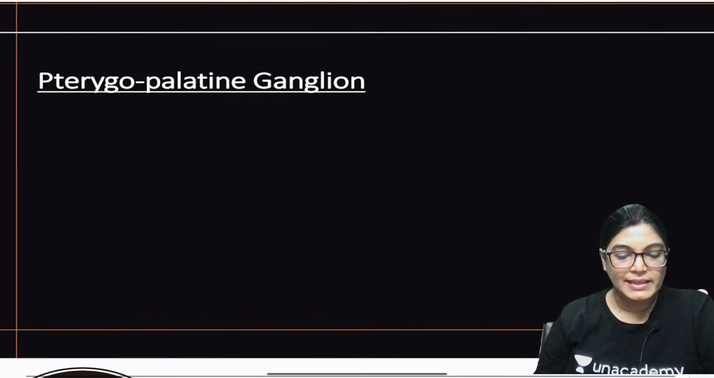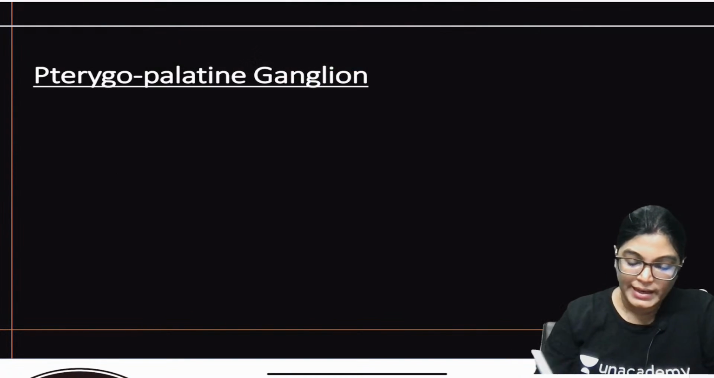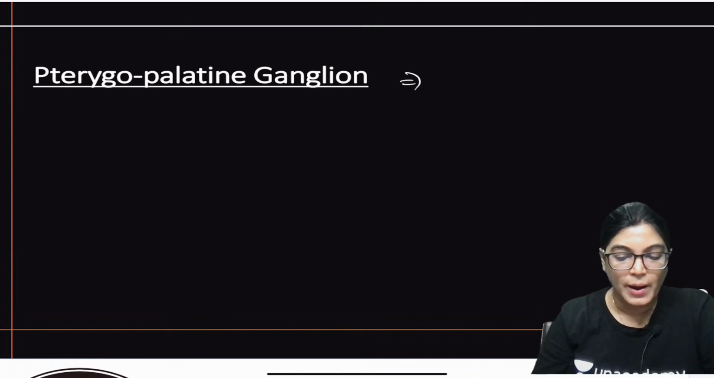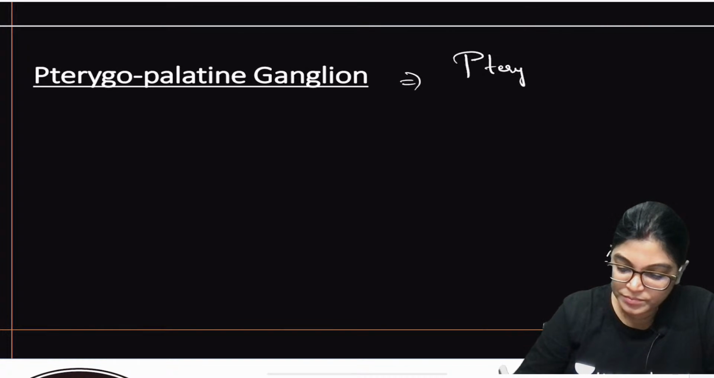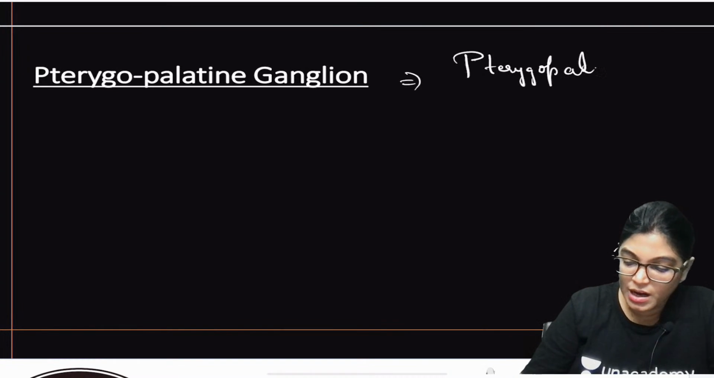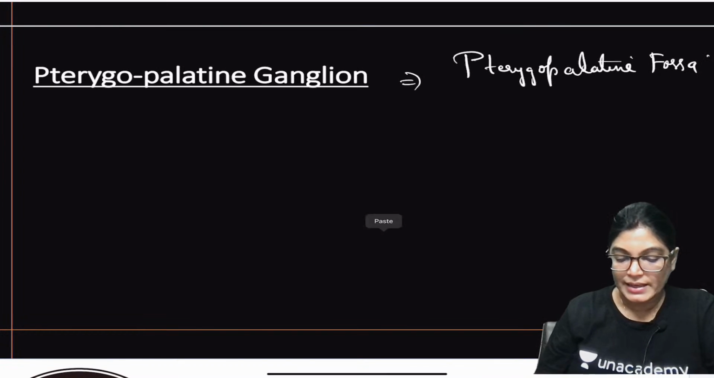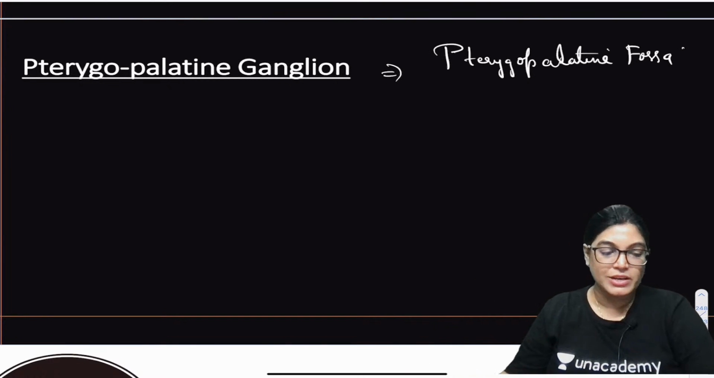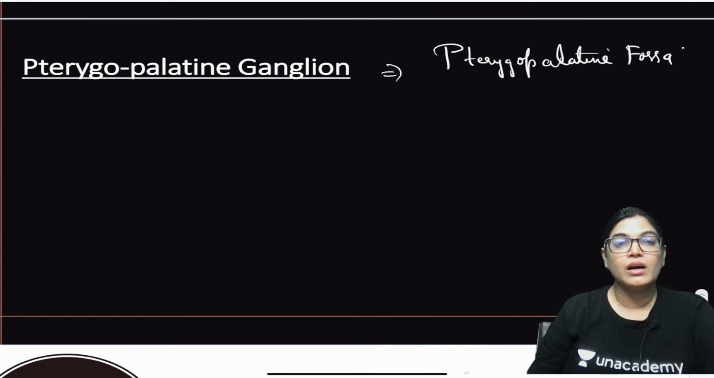Now, if I talk about the location of the pterygopalatine ganglion, where is it located? It is located in the pterygopalatine fossa, and it is one of the important contents of the pterygopalatine fossa. And the next important point is, before starting any of the parasympathetic ganglia, you have to know, as this has been asked several times in MCQs, its topographic relation and its functional relation.